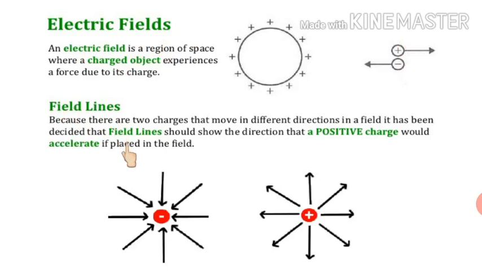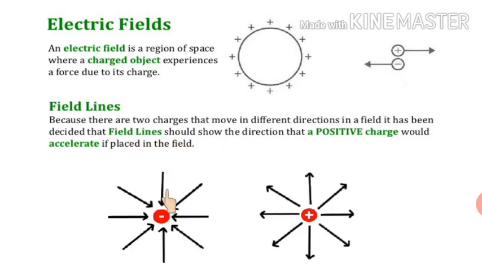Electric field lines. First of all, they are imaginary lines, and they are the path along which a unit positive charge can move easily if allowed to do so. A unit positive charge can move freely. The path along which a unit positive charge can move freely is known as field lines.